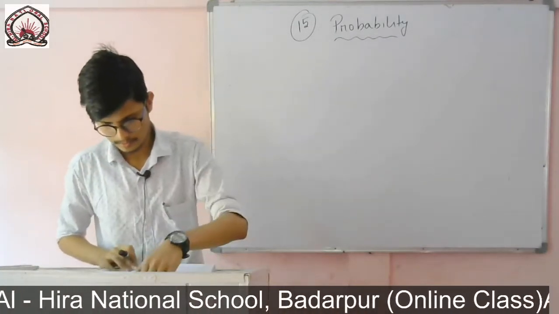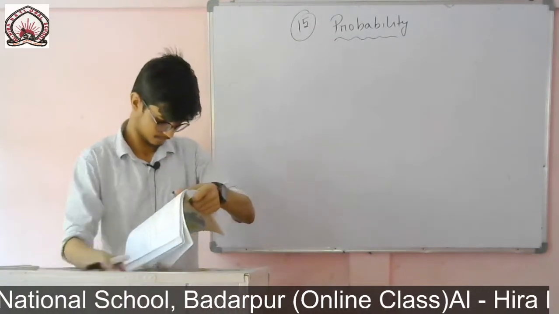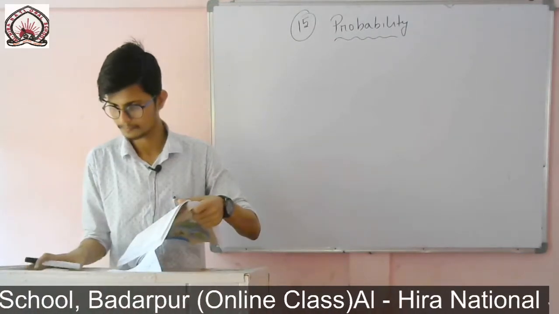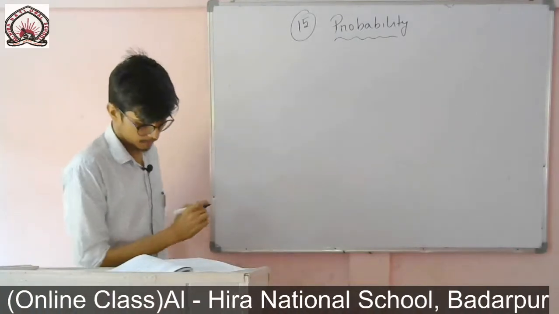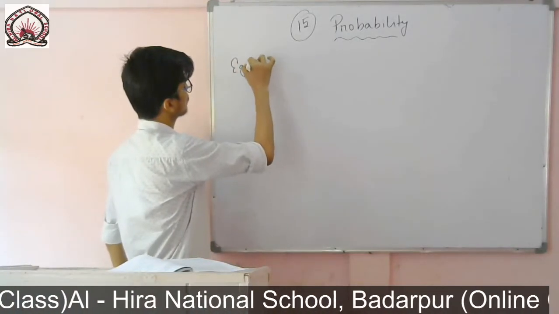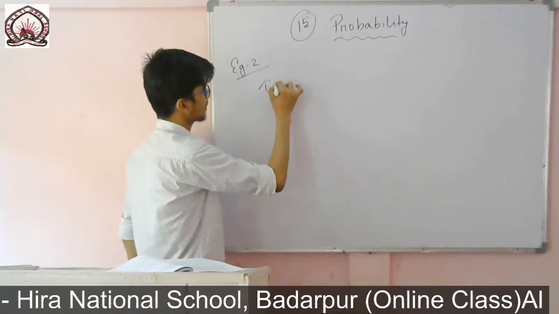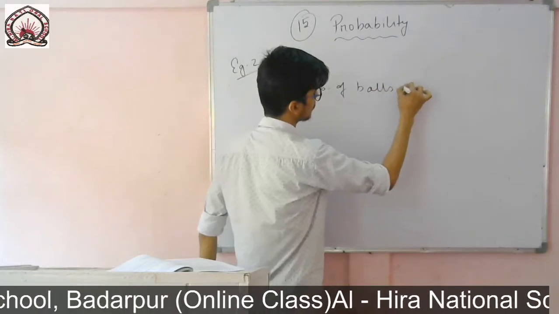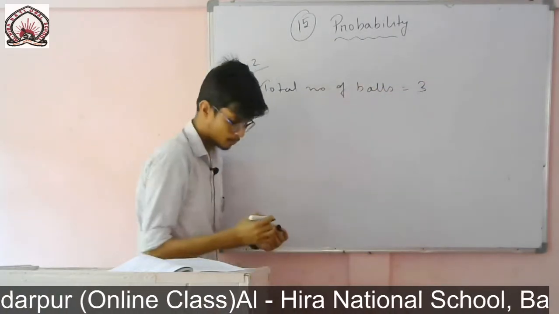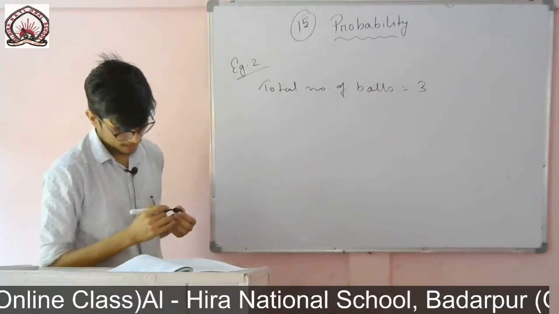Okay, so you see it is okay, right? How do we get the total number of balls? I am doing example number 2. The total number of balls, how many? 3. 1 red ball, 1 blue ball and 1 yellow ball.